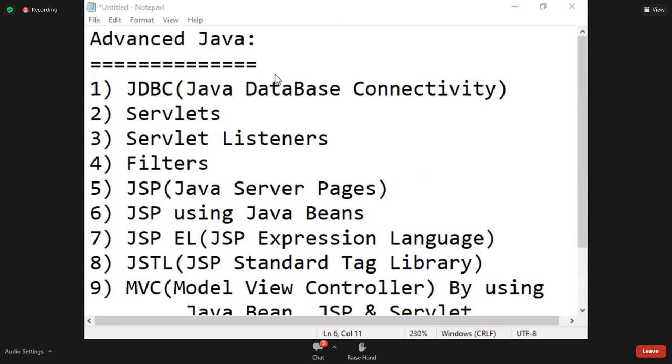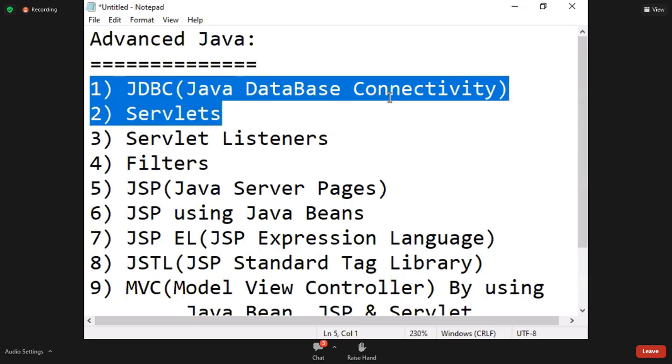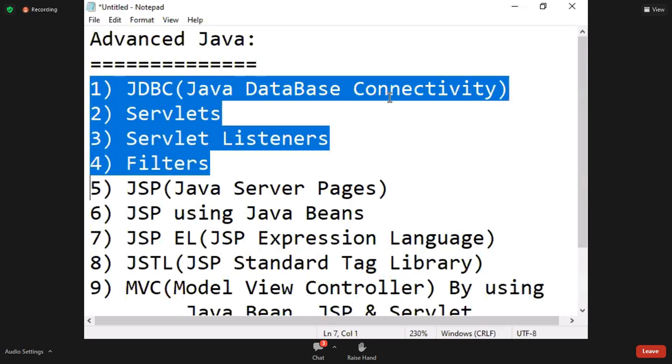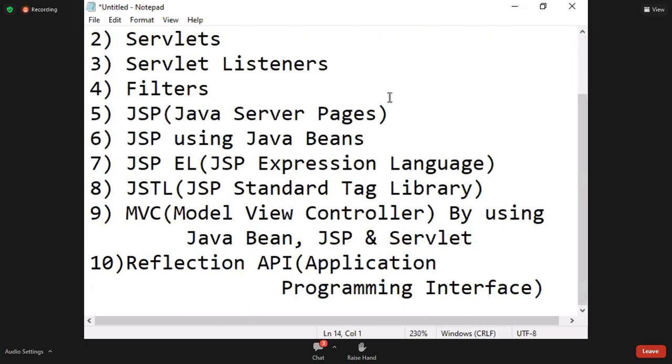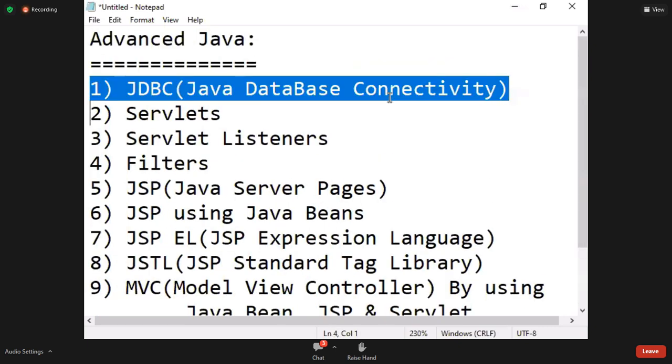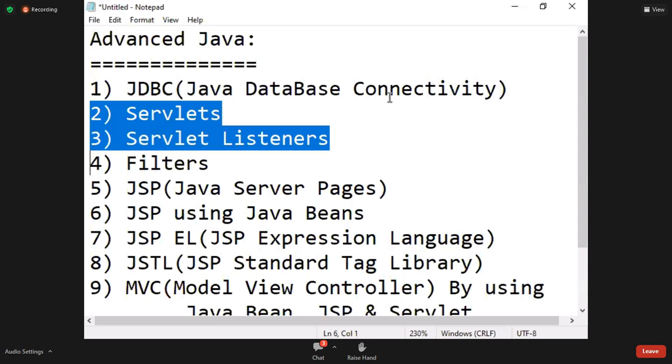In these 10 topics, the first one is JDBC, the second one is Servlet listeners, filters.